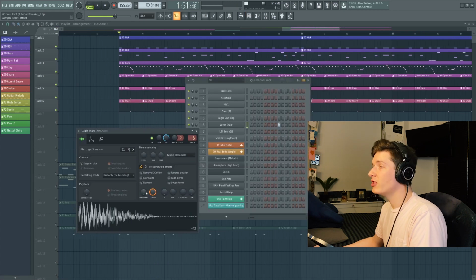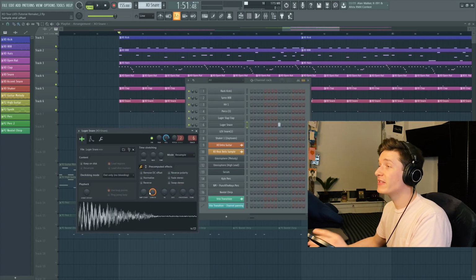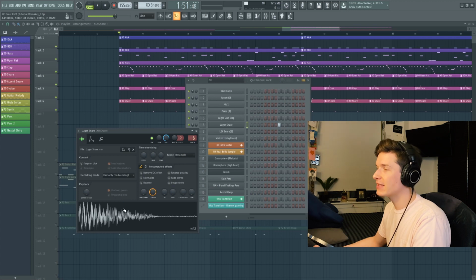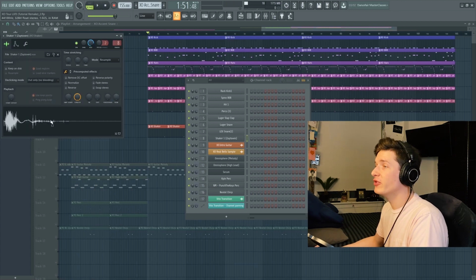Next, I'm grabbing this Luger snare. Again, the exact snare from the song. And this is going to layer with the clap, so it's playing at the exact same time. I'm going to grab a Beethoven shaker. Again, just a little bit of reverb. This is going to play on the 4th beat of every 2 bars.